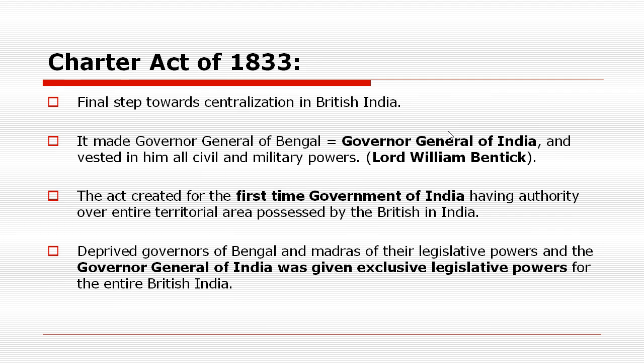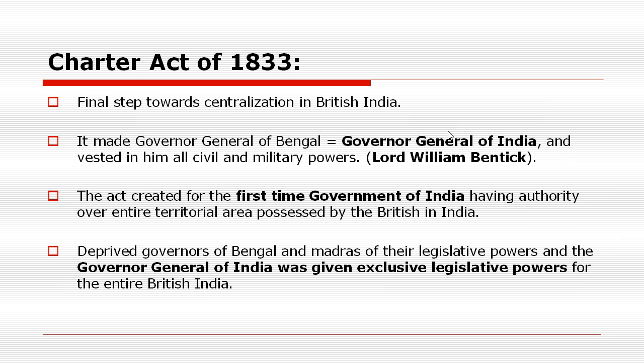Later came the Charter Act of 1833. It is also a very important act. It was the final step towards centralization in British India, and it also made the Governor General of Bengal the Governor General of India. So it is a very important point that the Governor General of Bengal was made the Governor General of the whole of India, and it also vested in him all civil and military powers. And Lord William Bentinck became the first Governor General of India.